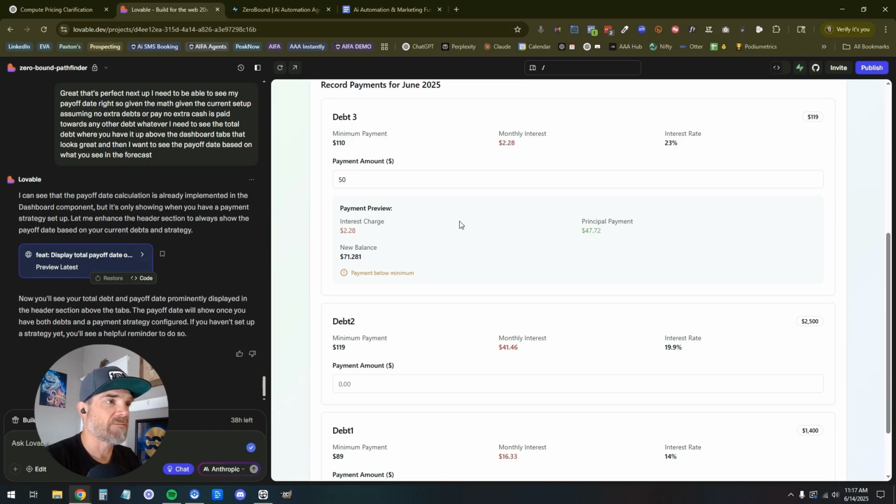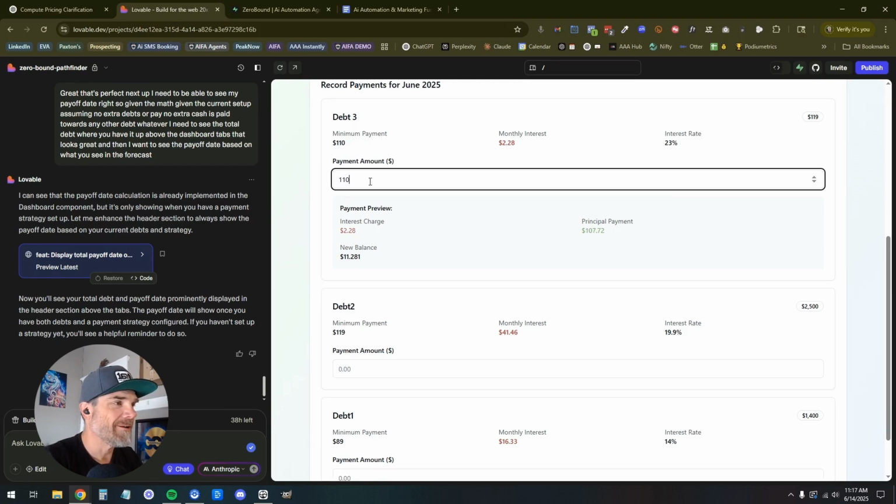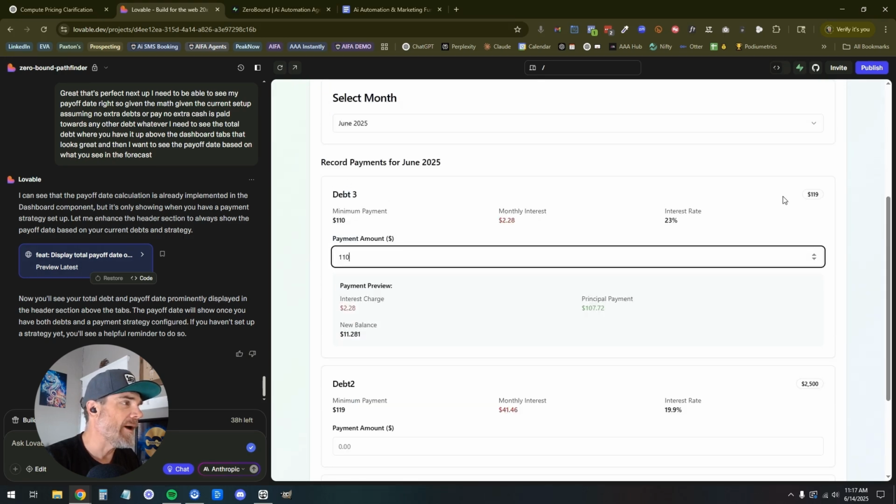This is rad. Okay, let's do 110. New balance 1128. Principal balance. Here's the balance right here. I want to style this so it's bigger, right? I don't want it far right. I want it over here. I'm going to show you how to do that here in a second.